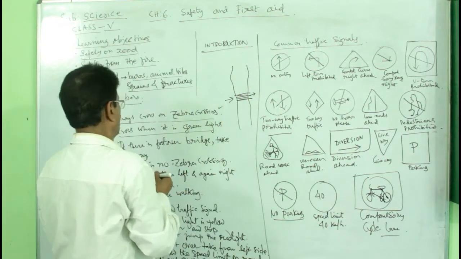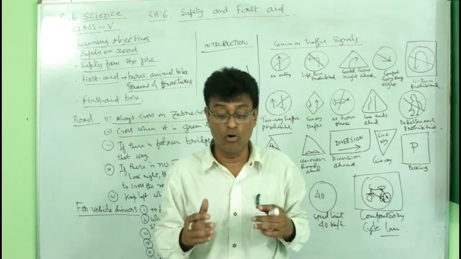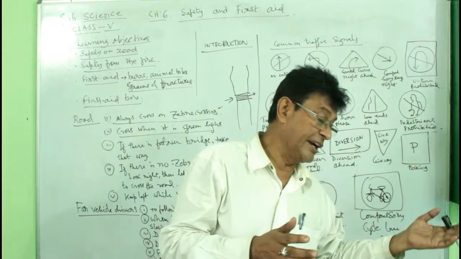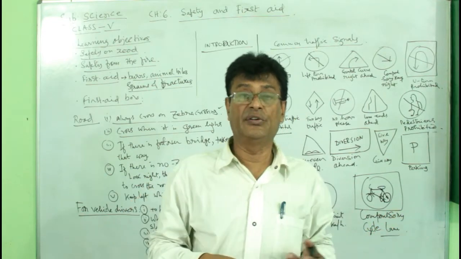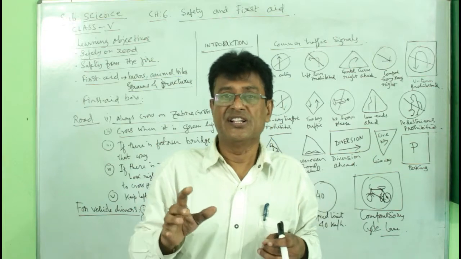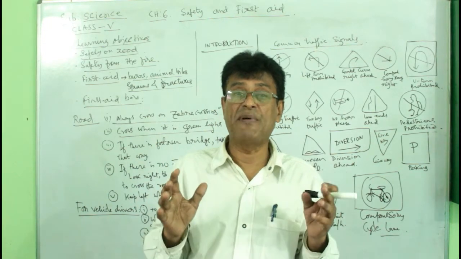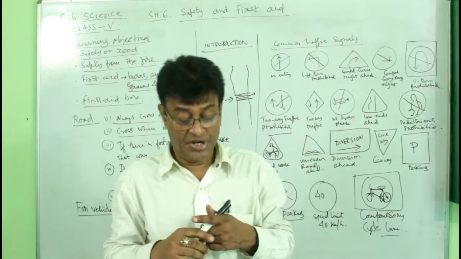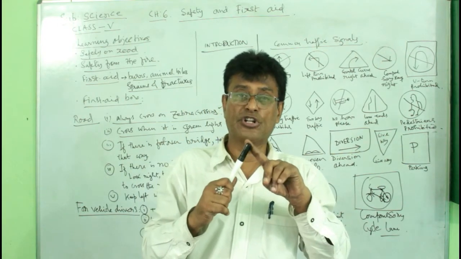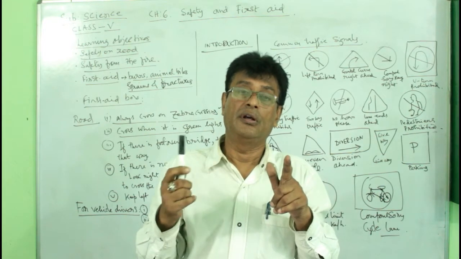Second thing, cross when it is green light. Now, you want to go from one end of the road to the other end. Then what will you see? You will observe the signal lights. Signal lights are controlled by the traffic police and their department. Red means absolutely stop. Green means you can go.